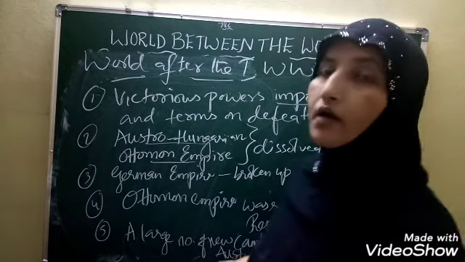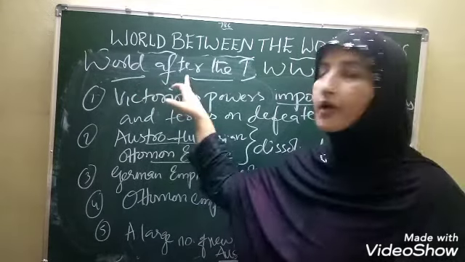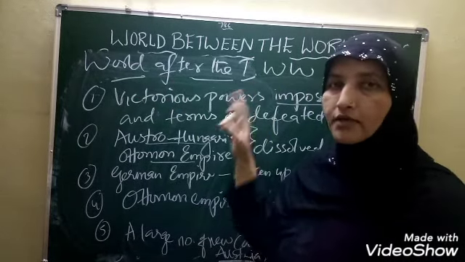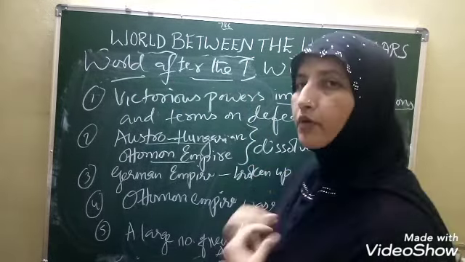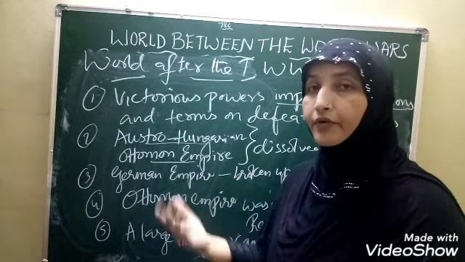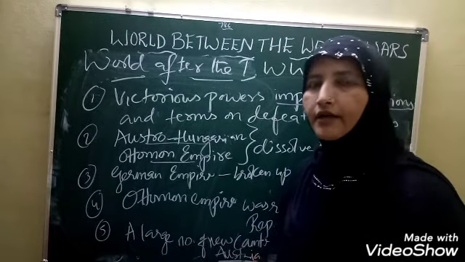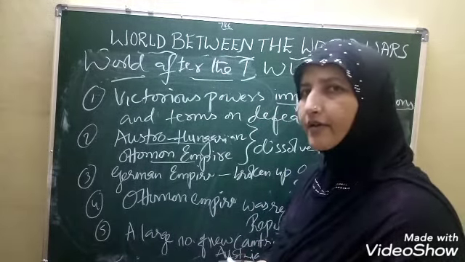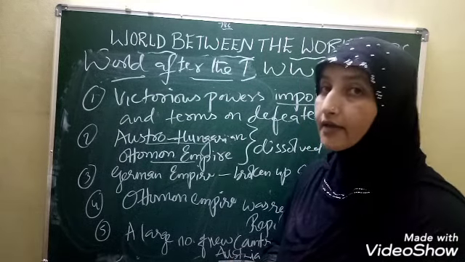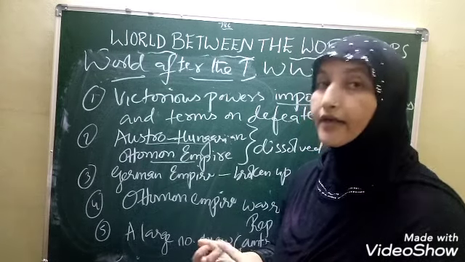So, after the causes of the First World War, children, now our next topic is about the world after the First World War. In the causes of the First World War, we already discussed which countries were the victorious countries and which countries were the defeated countries. So let us remind once again. Which countries were the victorious countries, children? That was also called the Allied countries. They were Britain, France, and US.